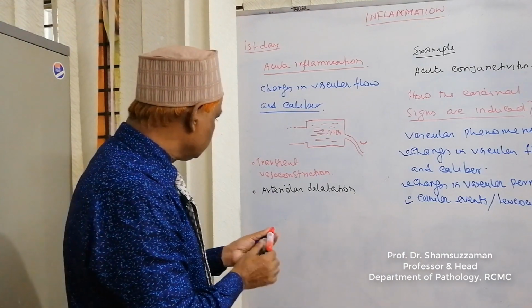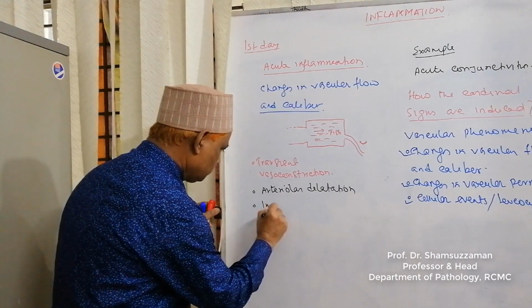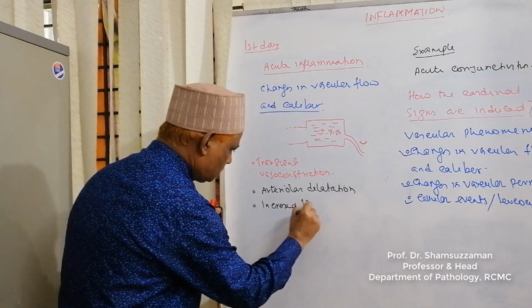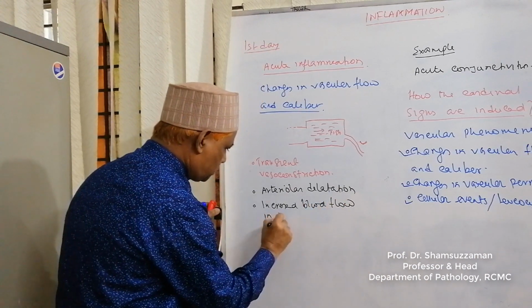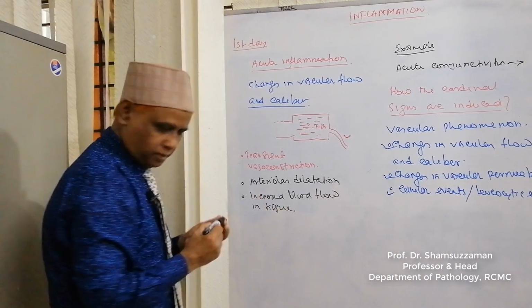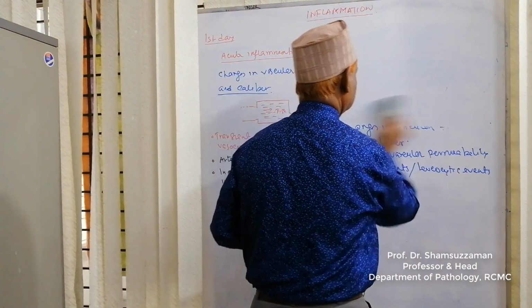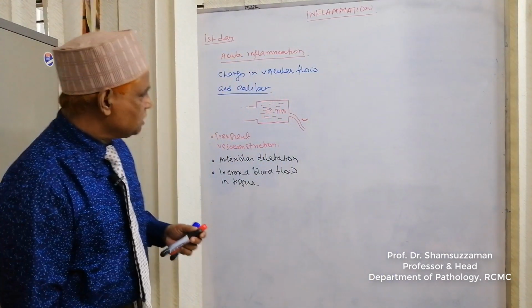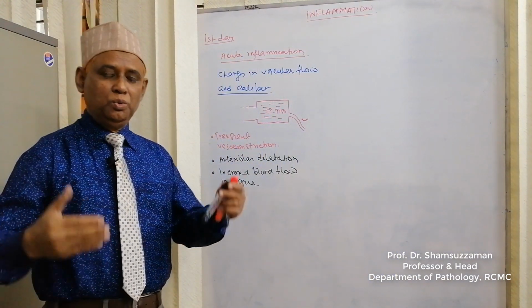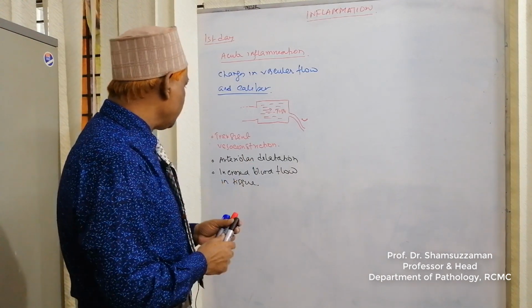So arteriolar dilatation, then increased blood flow in tissue. When there is increased blood flow, the tissue becomes red and the tissue becomes warm.